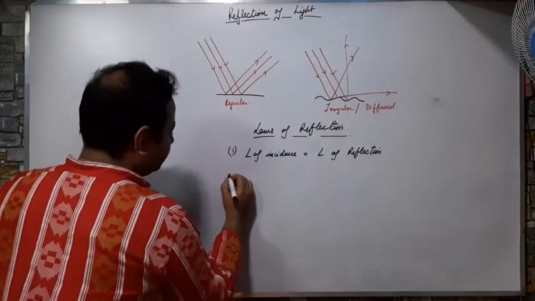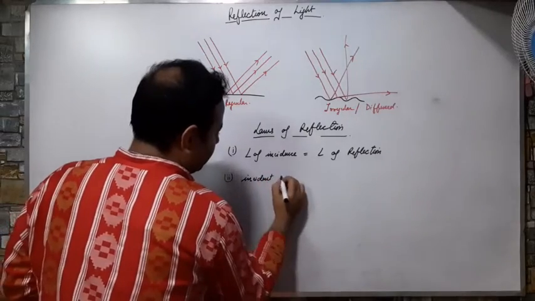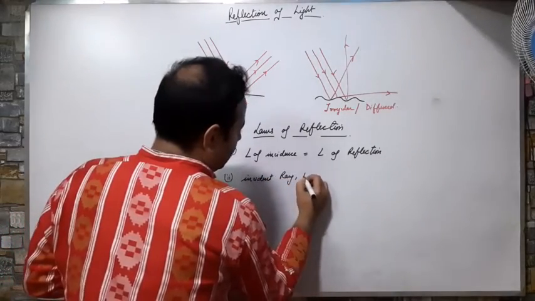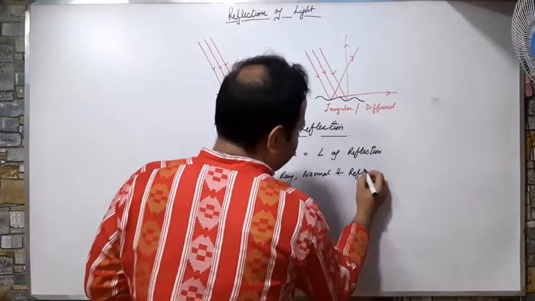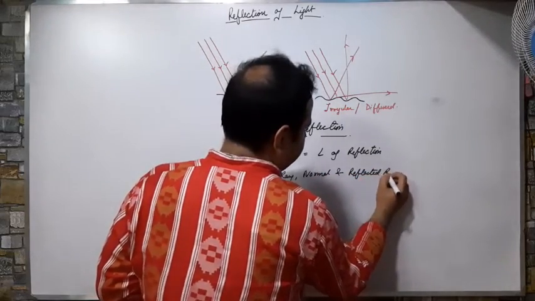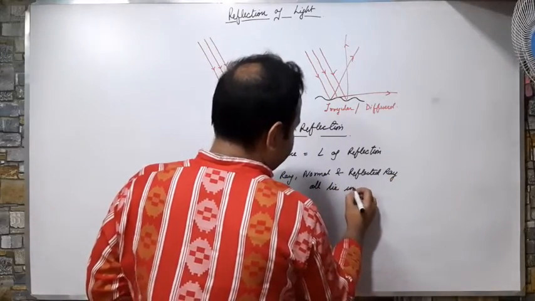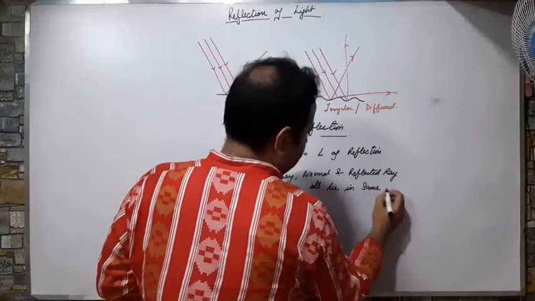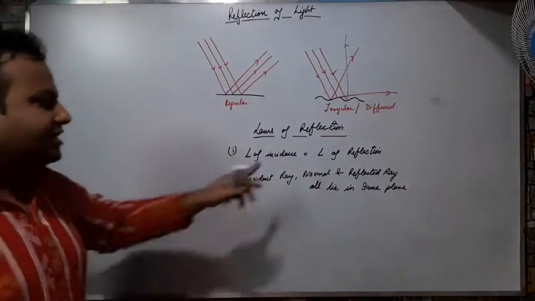And number two, incident ray, normal and reflected ray all lie in the same plane. So these were the two laws.